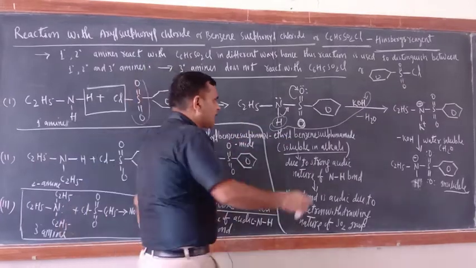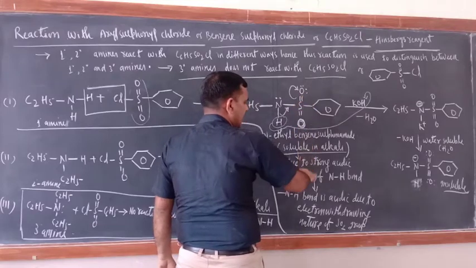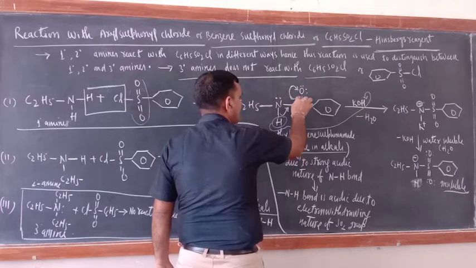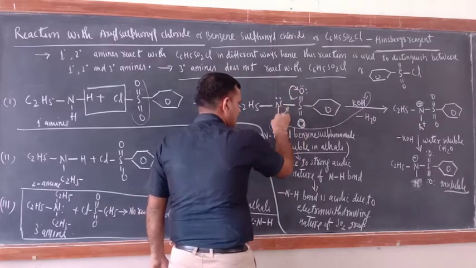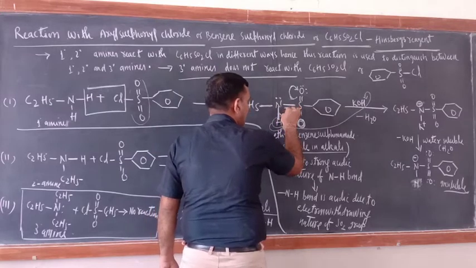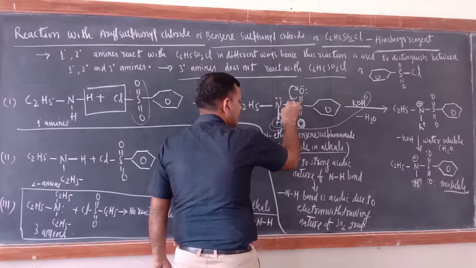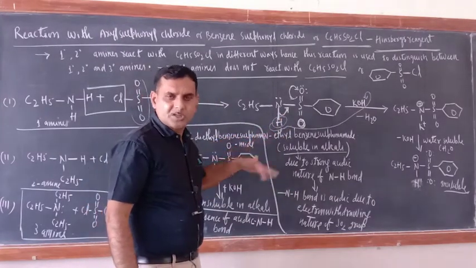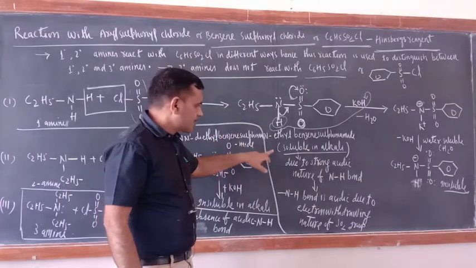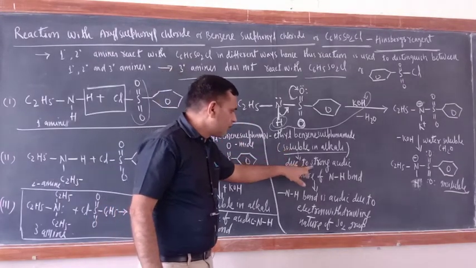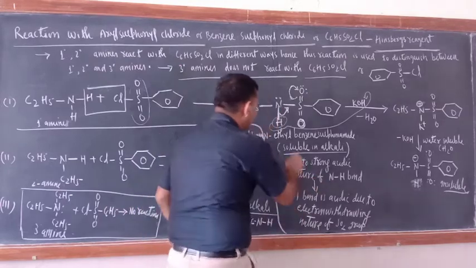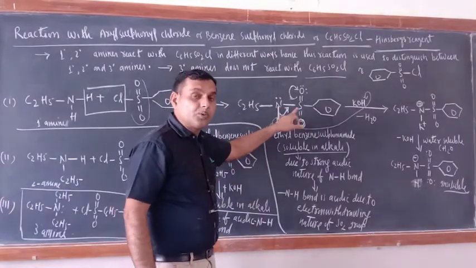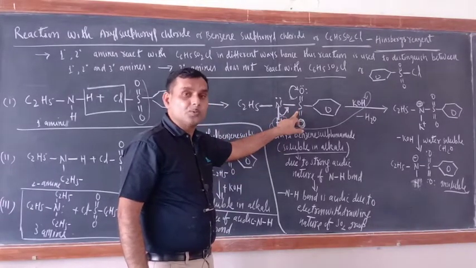Just see. Try to understand. This SO2 group is an electron withdrawing group. How? Oxygen is more electronegative than sulfur, so this bond will be shifted here. So the NH bond pair electrons will be shifted toward this side. So now the removal of H positive will become easy, and the removal of H positive is only acidic nature. So just see why it is soluble in alkali: due to the strong acidic nature of the NH bond. Why is this acidic? It is acidic due to the electron withdrawing nature of the SO2 group.